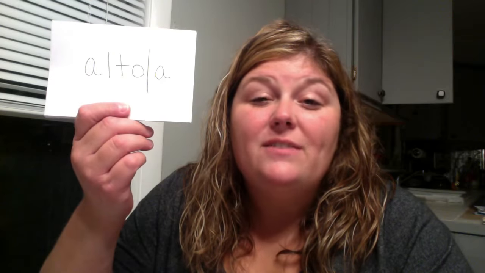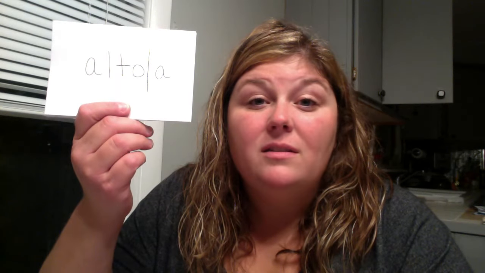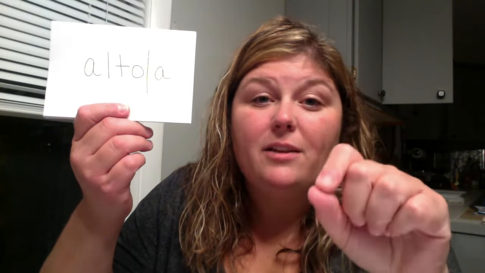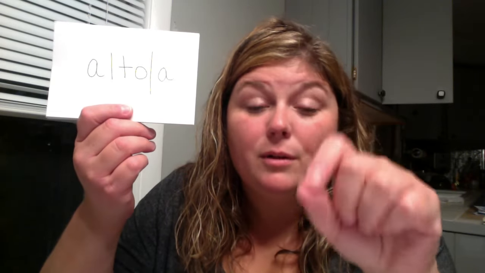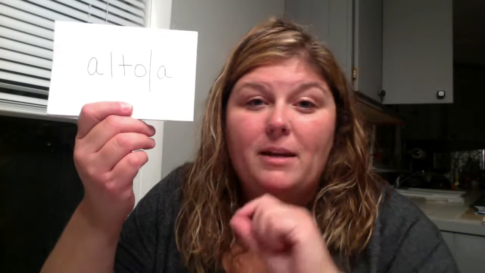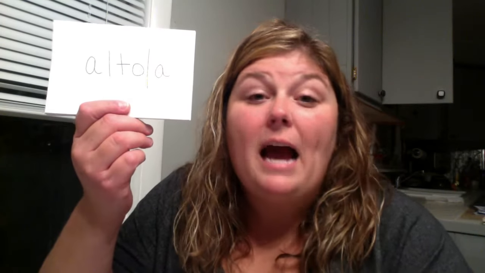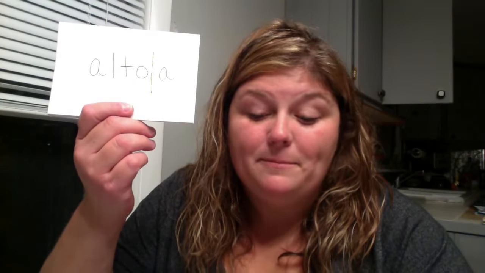So adjectives that end in O will change to singular masculine, singular feminine, plural masculine, and plural feminine, according to whatever noun it is that they're describing. And so let's take a look at an example of that.